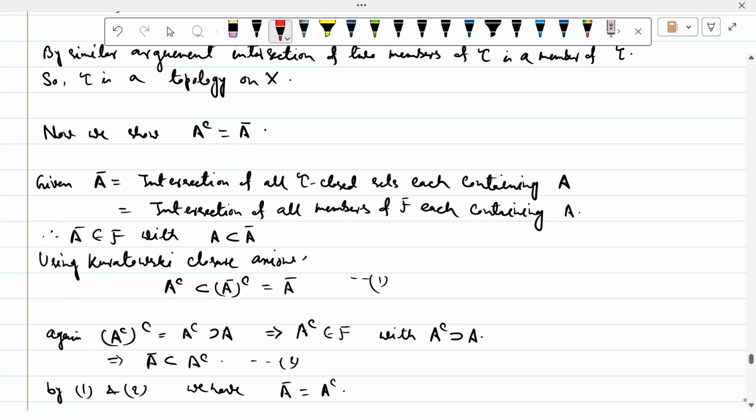Therefore A bar belongs to F with A a subset of A bar. Now we use the Kuratowski closure axioms. So both sides আমরা complement নিয়েছি. A complement is a subset of A bar complement, and A bar complement is exactly equal to A bar because A bar is a closed set. So this is number one.